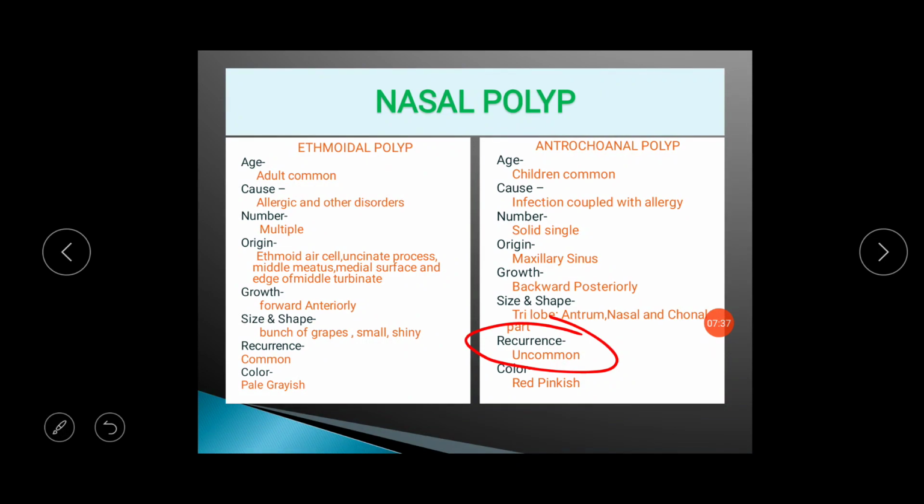Recurrence is common in those cases in which some part is left behind in the surgery over the anterior and lateral wall of the maxillary sinus. The color is usually reddish to pinkish, sometimes yellowish due to bacterial infection.